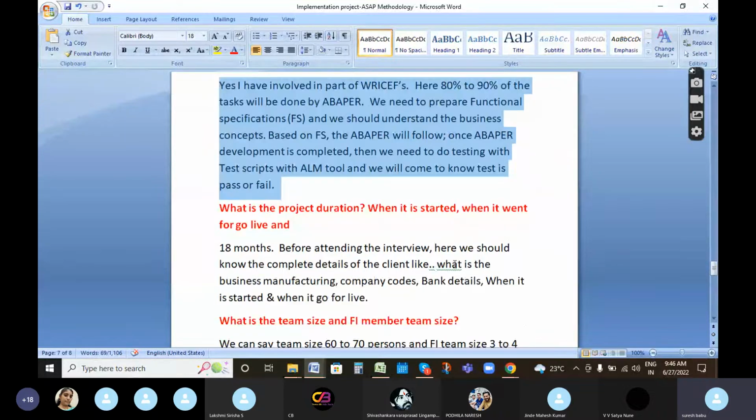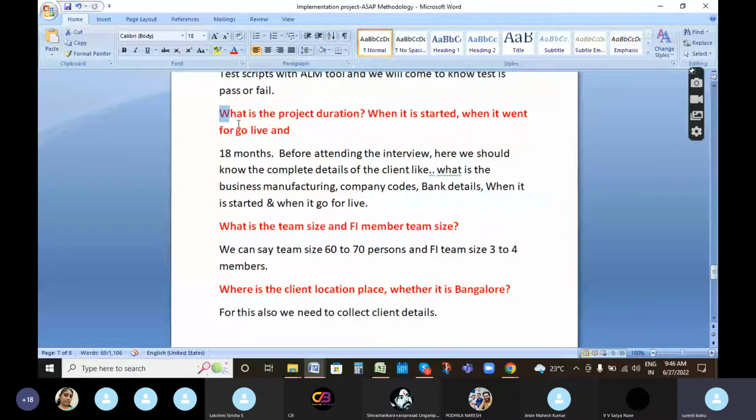Then what is the project duration? Normally an implementation project will be there. They will ask what the project duration is, when it started, when it went live. So it depends on the project. Sometimes it will be more than 18 months also. So normally we can say 18 months of project duration.